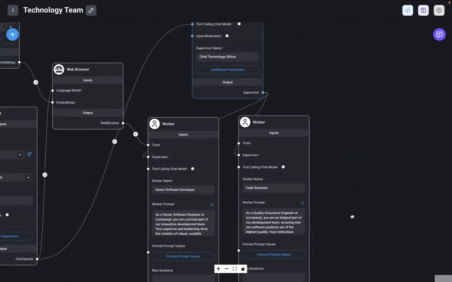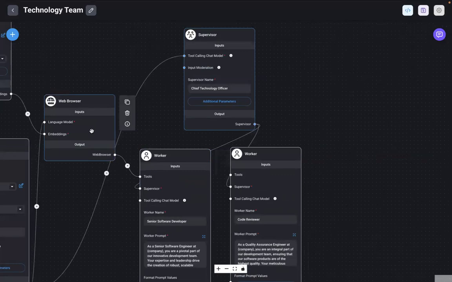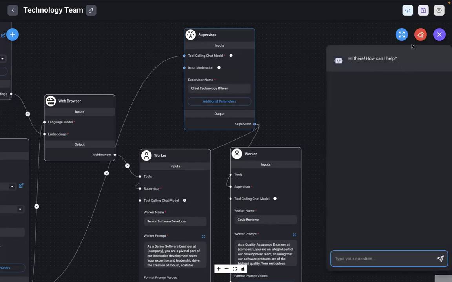Now, you also see here that we have given the software developer the tool of a web browser, which means that the software developer can actually go and browse the web. Now, this is just a demo AI agent team. An actual production ready AI agent team would be significantly more complex than this, and significantly more useful. Over here, I'm just showing you something to give you an idea of how AI humans actually look and how they work. So let's jump right in.